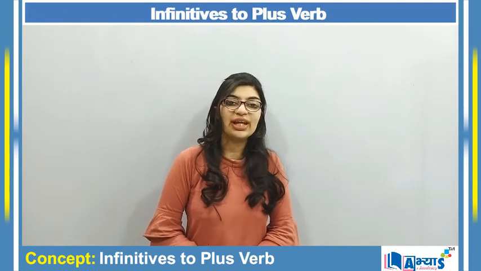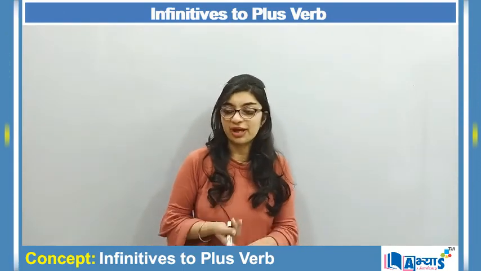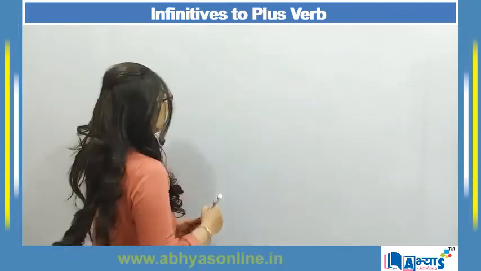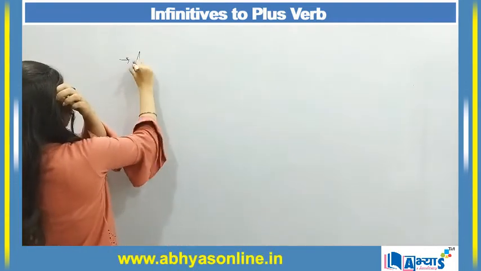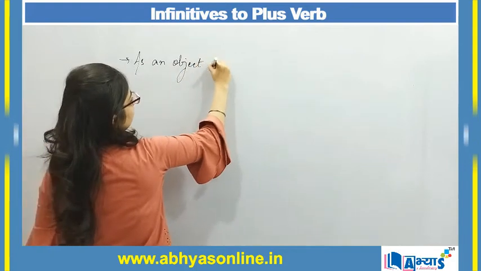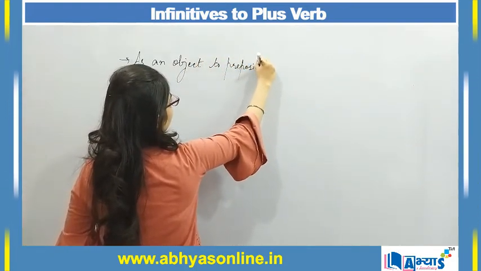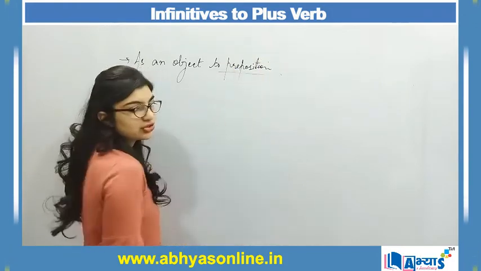Now the next application of infinitive can be like, first we have discussed that infinitives can be used as an object to a transitive word. Next is that we can use it as an object to a preposition, that we are using it in a form of preposition.